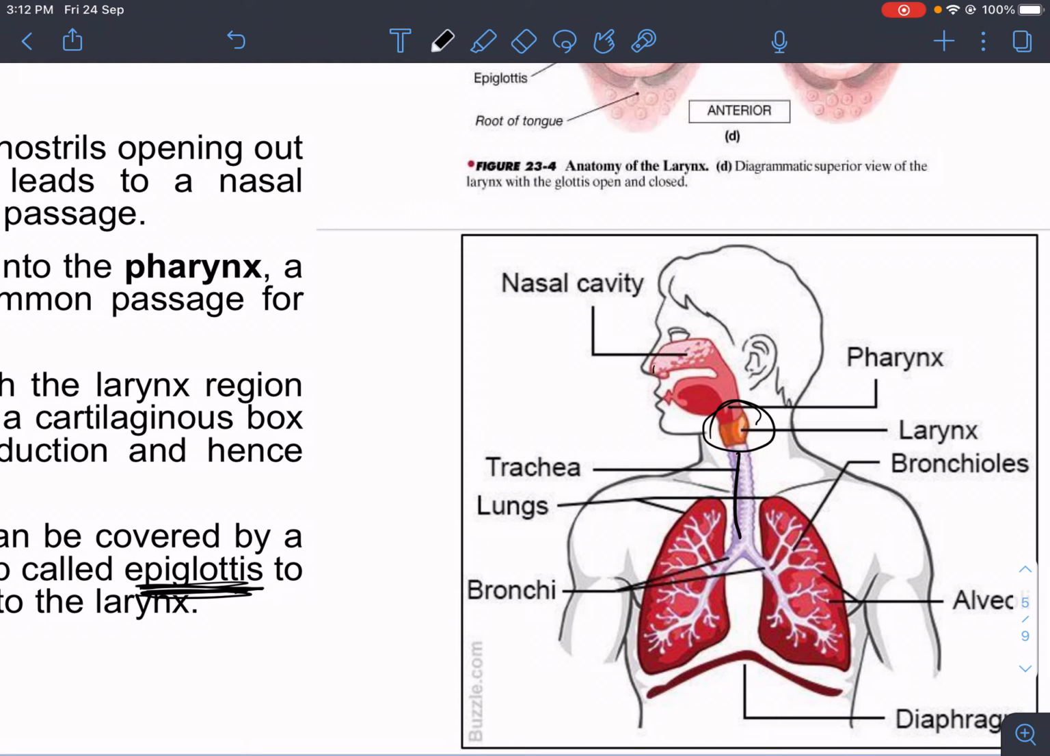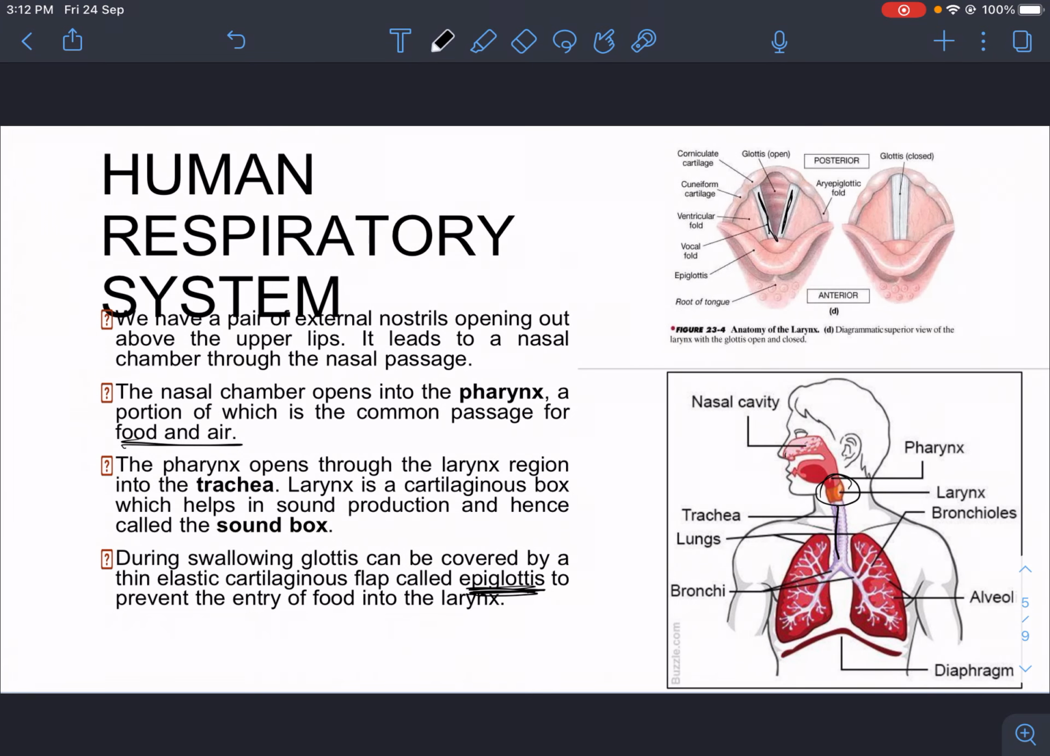This nasal cavity is then connected to pharynx, and from pharynx it opens into larynx, and from larynx into trachea. The nasal chamber opens into the pharynx, a portion of which is the common passage for food and air. The pharynx opens through the larynx region into trachea. Larynx is a cartilaginous box which helps in sound production. The larynx is basically made up of cartilage and it helps in sound production, hence it is also called as sound box.